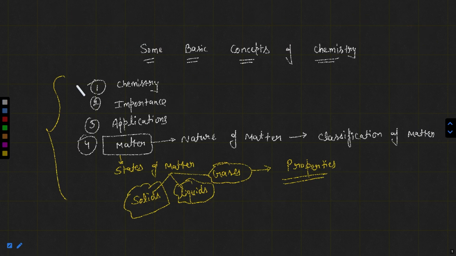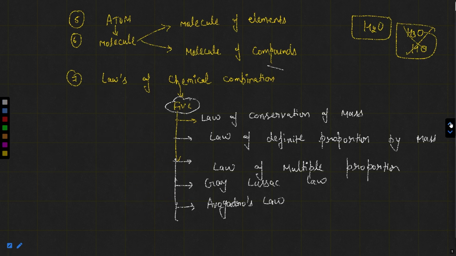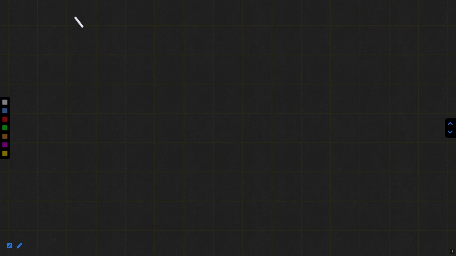So first of all, I want to start with what is chemistry. As you know very well, chemistry is the branch of science which deals with the properties, reactions, and structure of material substances. This is known as chemistry. It means in chemistry, basically we will deal with the nature of matter, reactions of matter, etc.